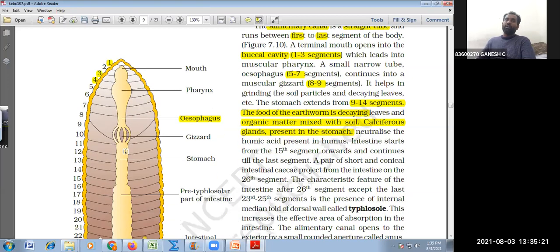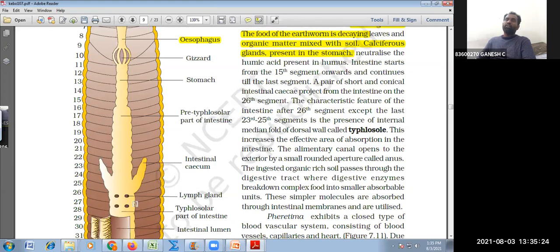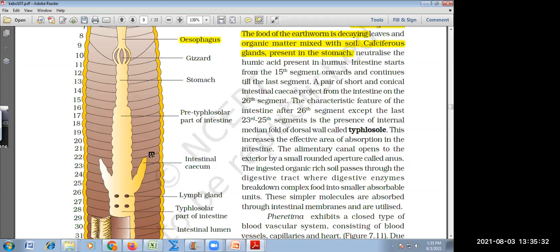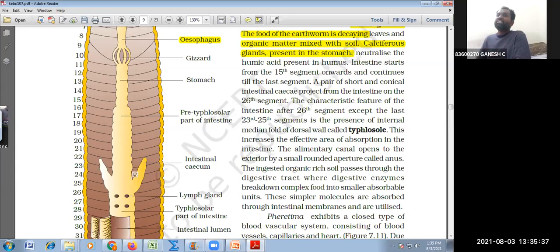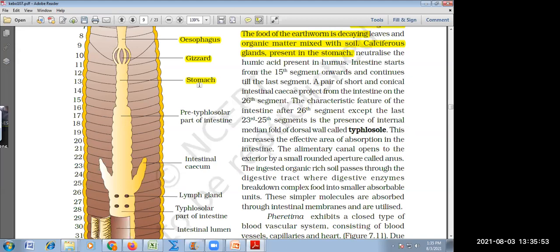If I slightly move above, you can see a triangular or conical structure. Can you? This structure we call the calciferous gland. So you have the gizzard. Where is the gizzard? 8th and 9th segment. Stomach is 9 to 14 segment. And after that you have the intestine.